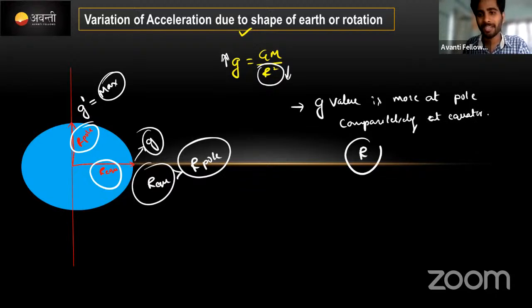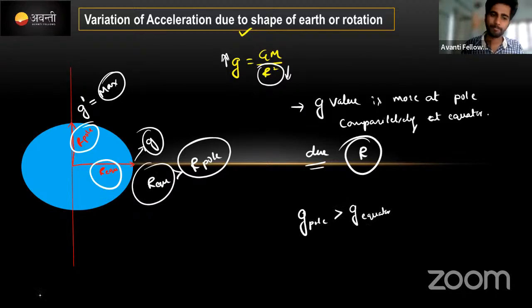Due to the radius. The radius value is very small, that's why. Clear? We can say here the acceleration due to gravity at the pole is greater than the acceleration due to gravity at the equator. Okay, we'll move to the next concept.